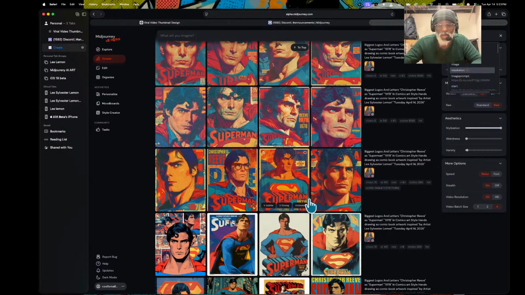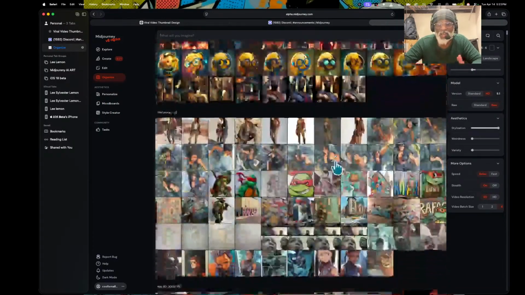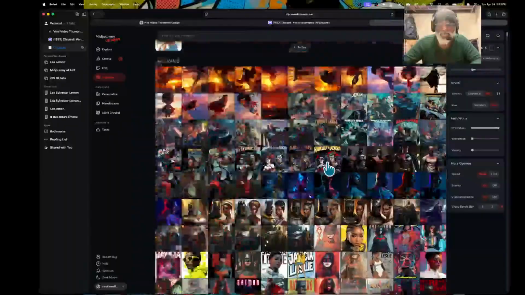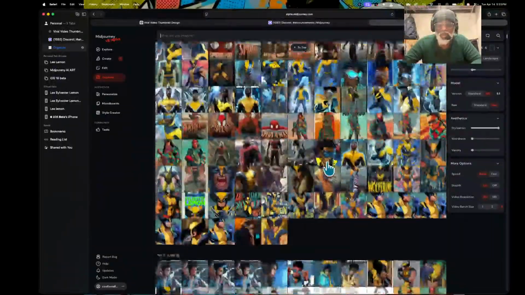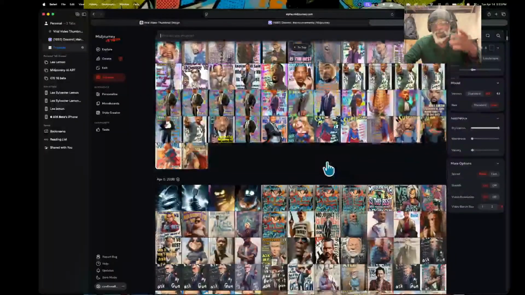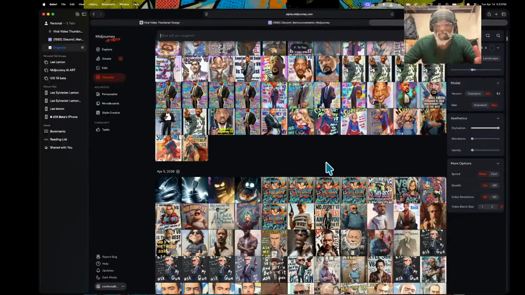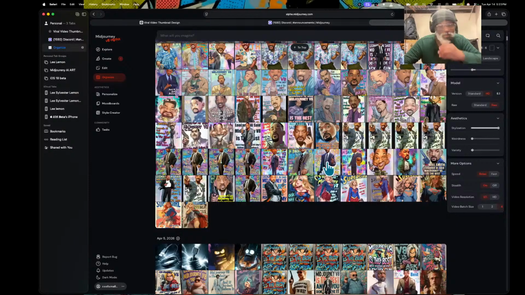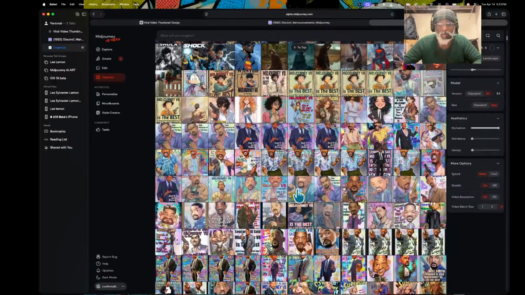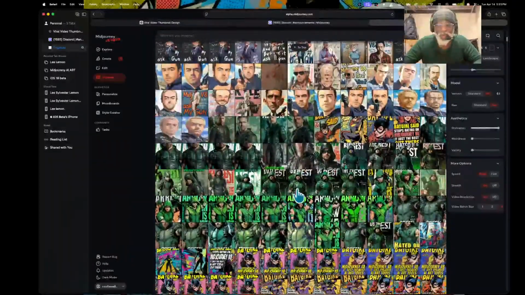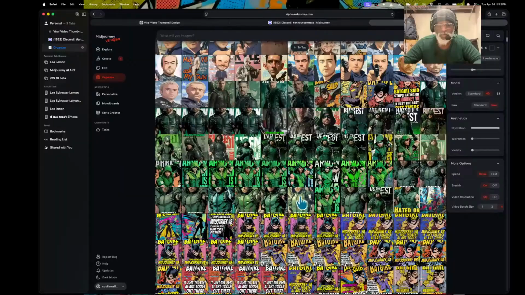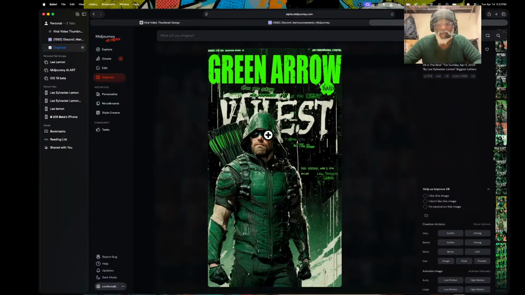Let's see, can we go back to here, and I want to test out the wording. This is so important for us to test out the wording to see where it works again. Midjourney did announce that they are having problems with the wording from version 8.1. So I want to do the Harley Quinn one. Let's try to do the Green Arrow.